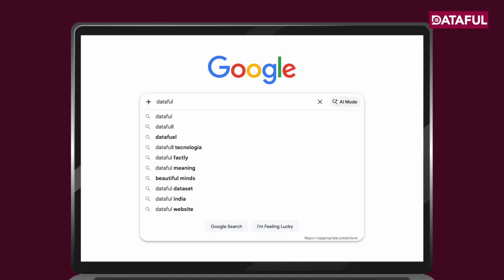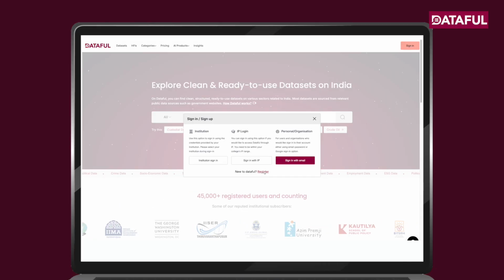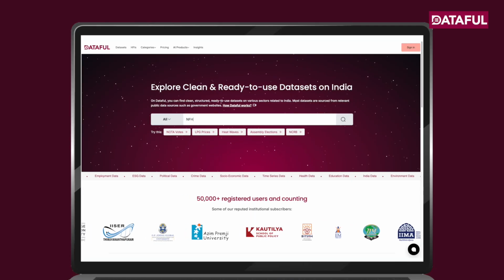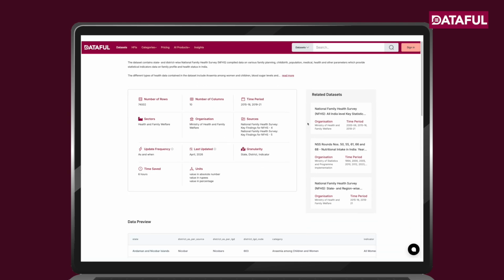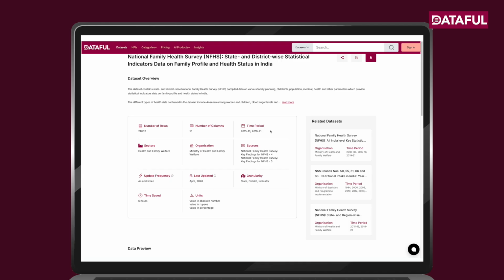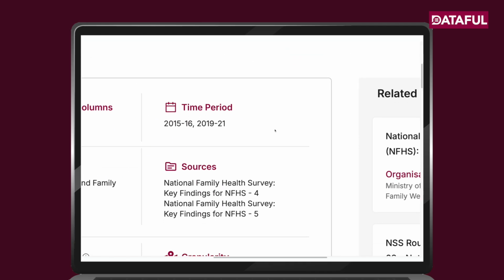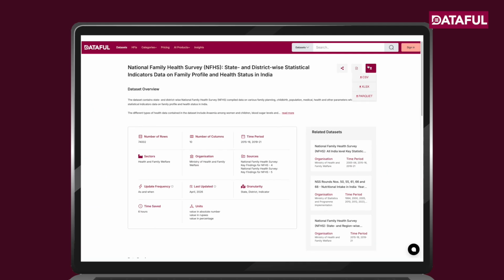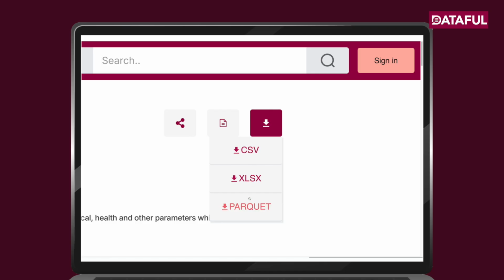The second option is to visit dataful.in, log in or create an account, search NFHS, click on the relevant dataset, check the dataset preview to see if it has the information you need. Here, you can see the time period for this data and the source our team accessed it from. And then, it's just a matter of downloading the datasets in your preferred format.